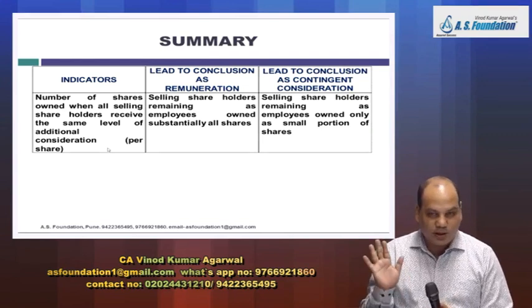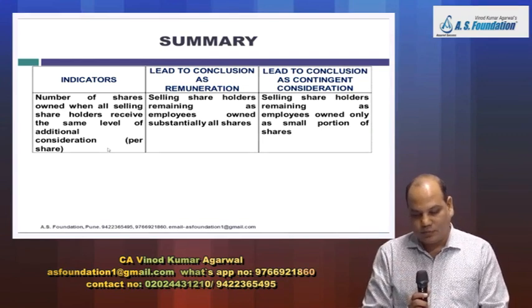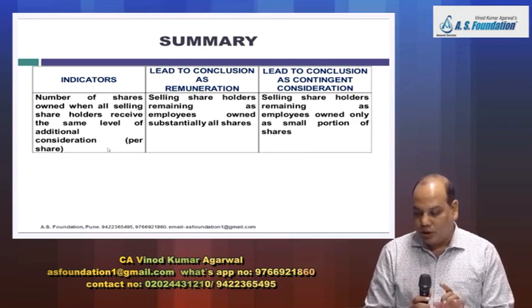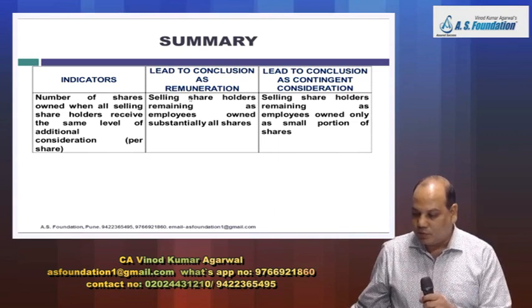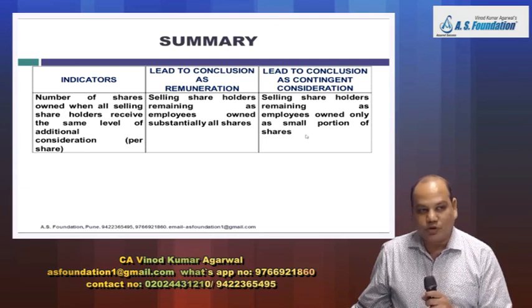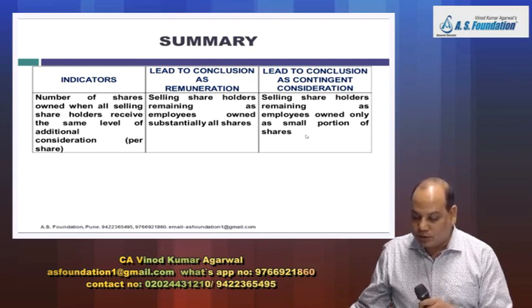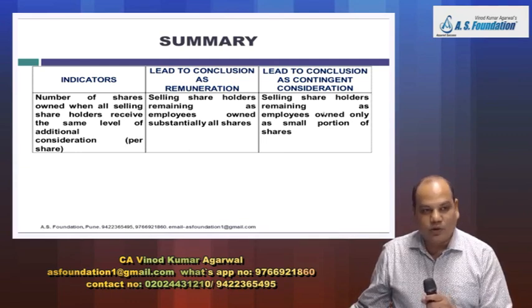And next is number of shares owned when all selling shareholders receive the same level of additional consideration. So number of shares held before acquisition. If all shareholders receive same level of additional consideration, if the number of shares held is substantially high, then it will lead to conclusion that the payment is remuneration. But if the number of shares held is very small portion and still you are getting the same level of additional consideration, then that will lead to contingent consideration.